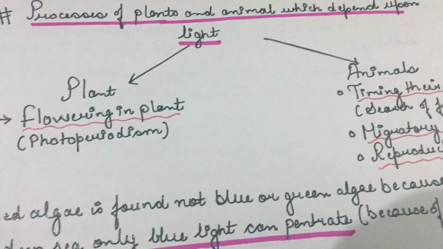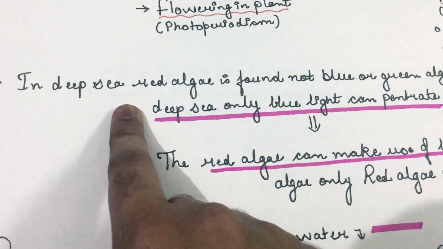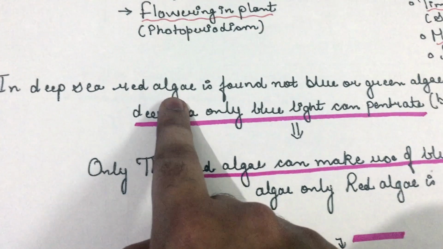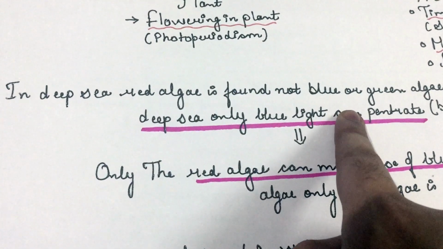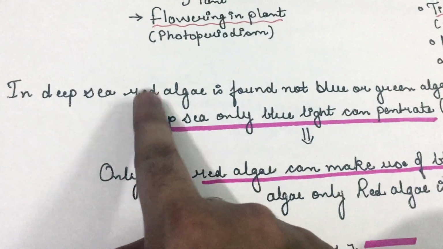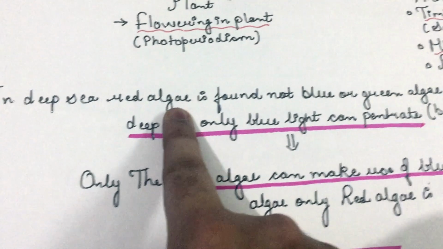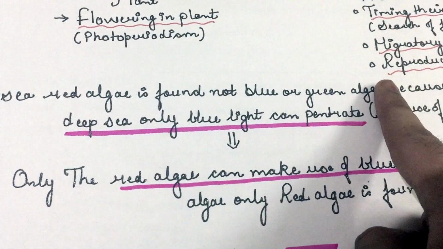Another important point given in the NCERT is why red algae is found only in the deeper sea. We have to remember that in the deeper sea, only red algae is found, not blue or green. Why does this happen?